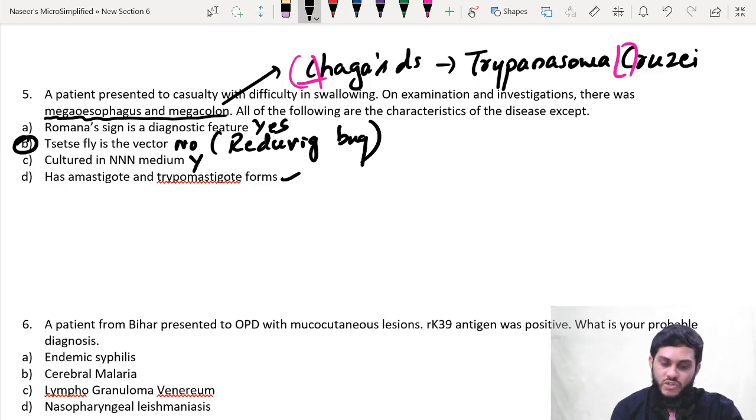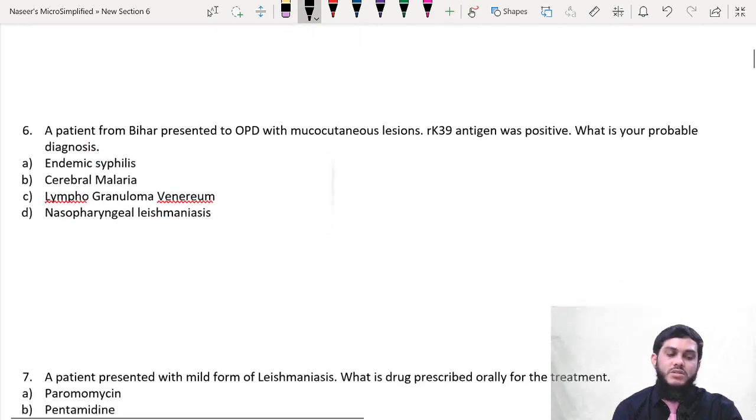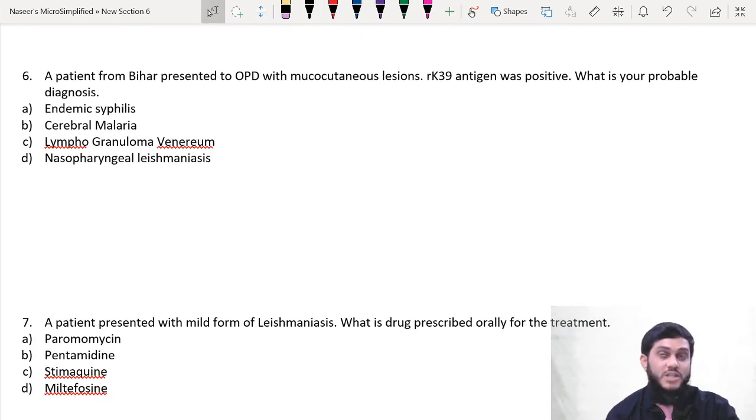All are the diagnostic features except. You should not forget to see this except. All are the diagnostic features except Tsetse fly is the vector, because Tsetse fly is not the vector. Reduviid bug is the vector for Cruzi. Tsetse fly is the vector for sleeping sickness, that is Brucei.